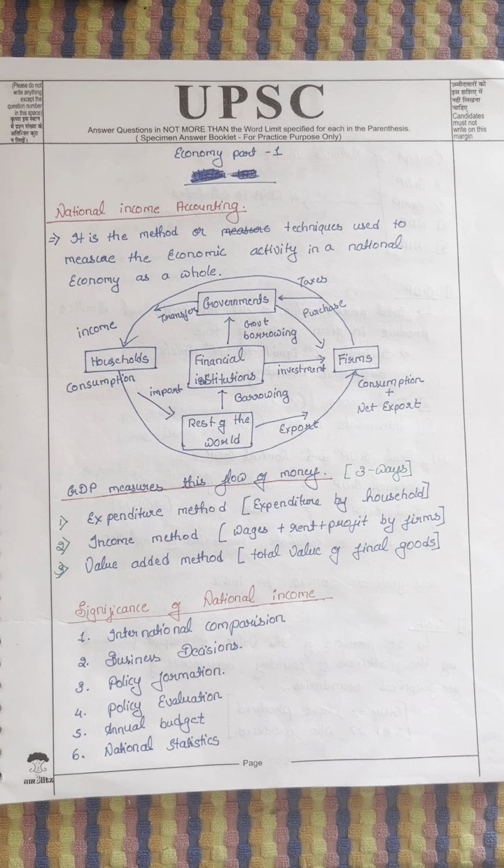For annual budget, we will separately study about the annual budget in coming days. So no worry about that. Just make sure that for creating the annual budget, which sector needs to be given more priority, which other sector has to be given less, how to improve middle class families, like they have given that tax is above 7 lakh, then you need to pay the tax, below that not. All this, for that we need national income. National statistics is just an accounting purpose, for that national income is necessary.